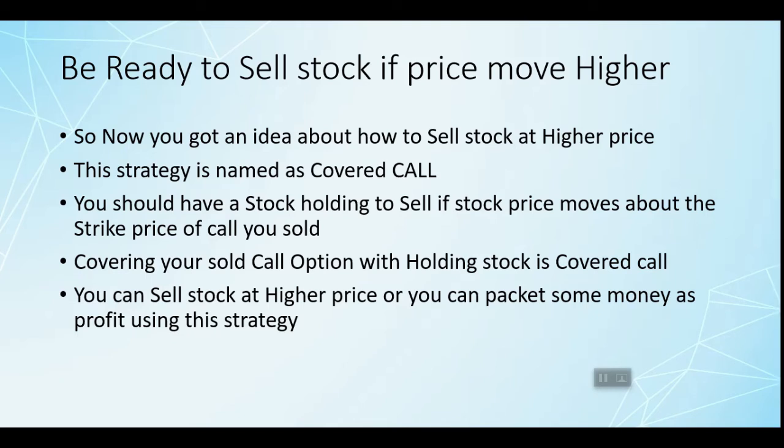But what happens if you buy a stock at 1350? Let's say, for example, you bought a stock of Reliance at 1350, but even after that, what will happen to your holding stocks if it moves below 1350? Let's say it starts falling to 1250, or 1200, or 1100, or 1000. At that time we cannot make a profit using this strategy, right? So we should have some insurance on the downside as well, if the stock price starts falling after we buy the stock at the lower price, right?